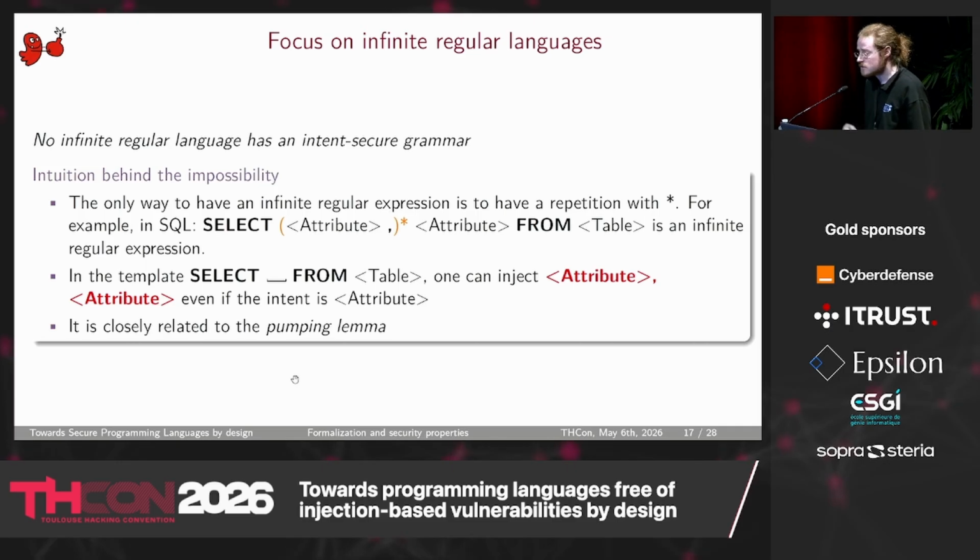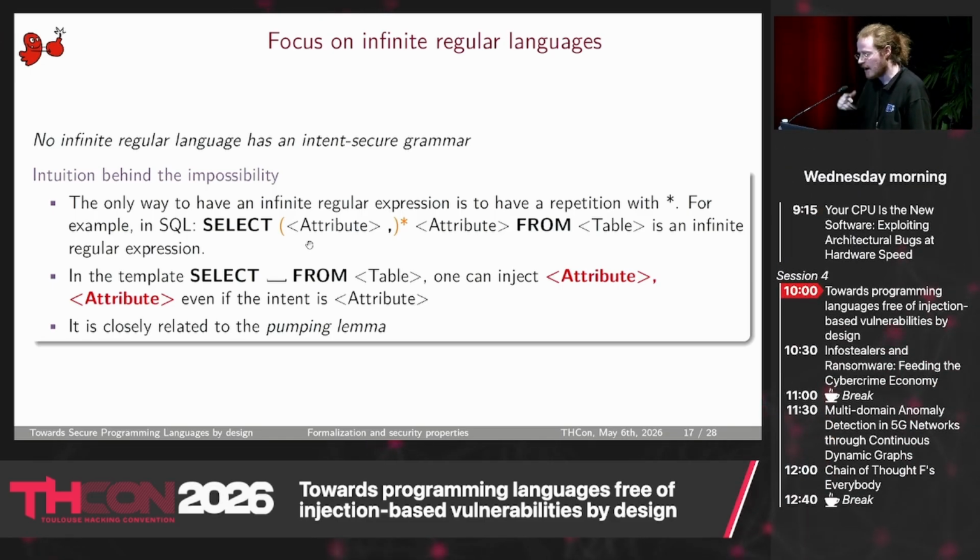Typically, as soon as you have some lists with an unknown number of elements, you will have some repeated part. For example, here for SQL, you can select one attribute, 2 or 3, and so on. So you can have any number of attributes. It can be expressed as a regular expression here: attribute, comma, repeated any number of times, and then an attribute. And as soon as you have this repeated form with a star,